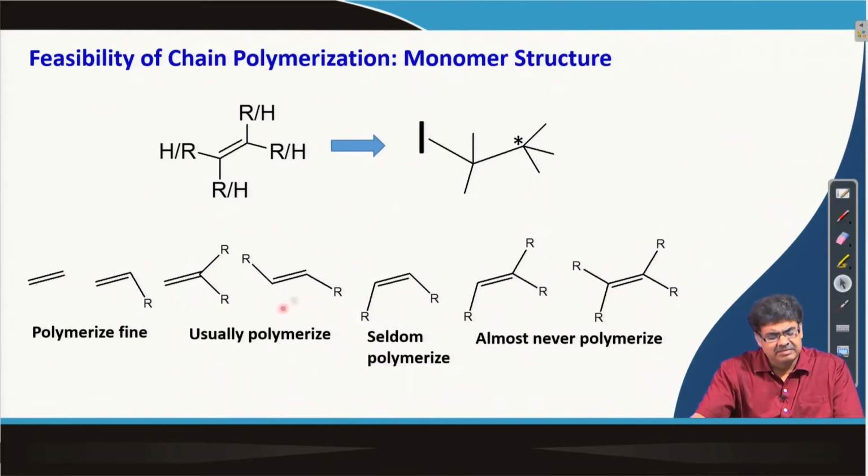This type of substitution usually leads to polymerization, but this type does not lead to feasibility of the polymerization. So, basically in this slide we learned that the number of substitutions is also important to have a feasible chain polymerization.